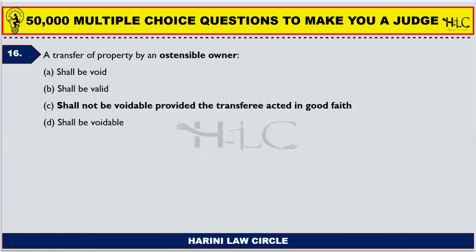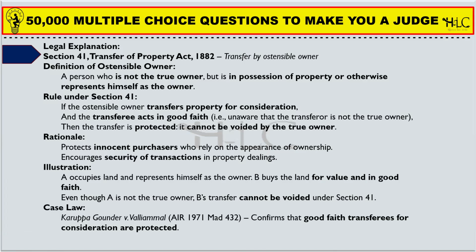So the transfer of property by an ostensible owner shall not be voidable provided the transferee acted in good faith. This is an exception. Basically, if it is not through good faith, then it would have been void. But if the transferee acted in good faith, ostensible ownership transfers are not voidable. This is the exception mentioned in section 41.